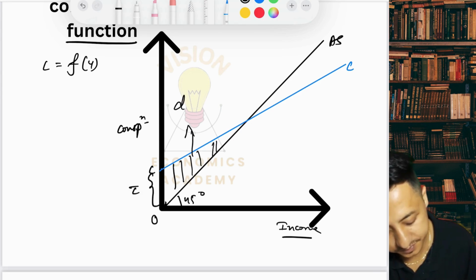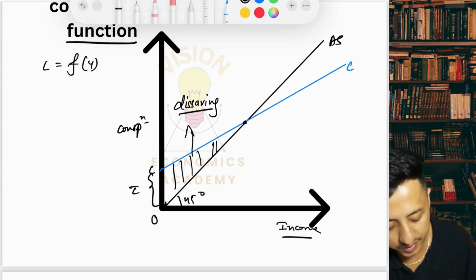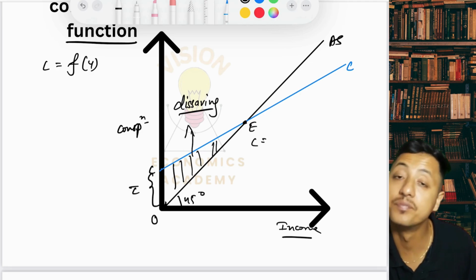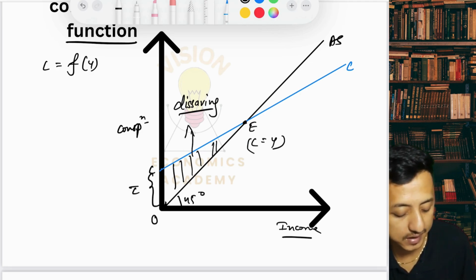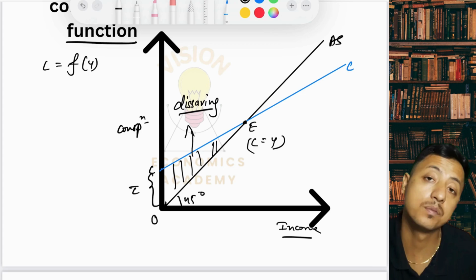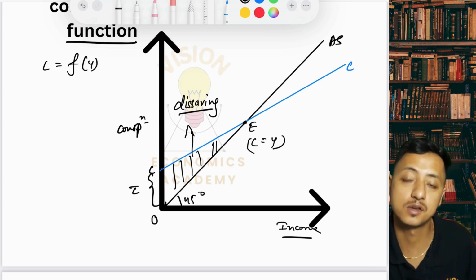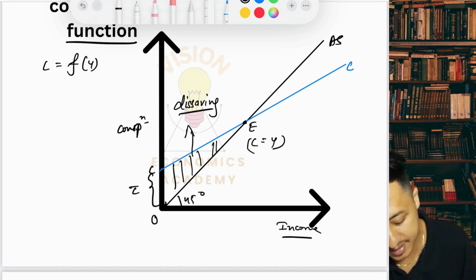Now, until the point where your consumption curve is above the income curve, that part is dissavings. And once the break-even point is reached at point E, where consumption is equal to income, after that your income curve becomes greater than the consumption curve, then we have savings.